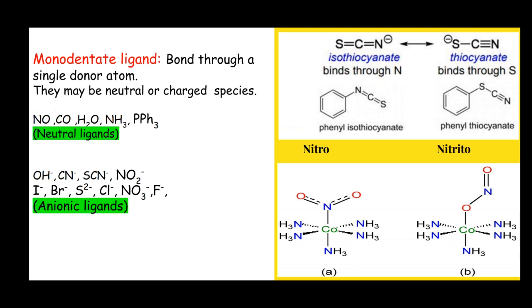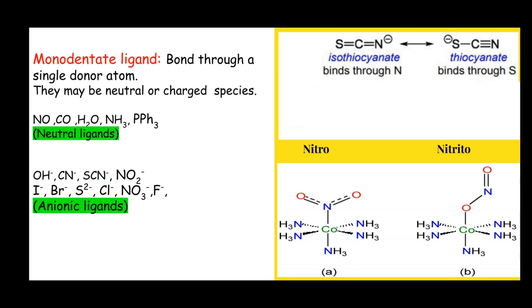In the anionic ligands given here, one atom may contain many lone pairs of electrons, like in the case of halides: bromide, iodide, chloride, or fluoride. Each halide ligand has three lone pairs of electrons, but only one lone pair is donated to the central metal atom.